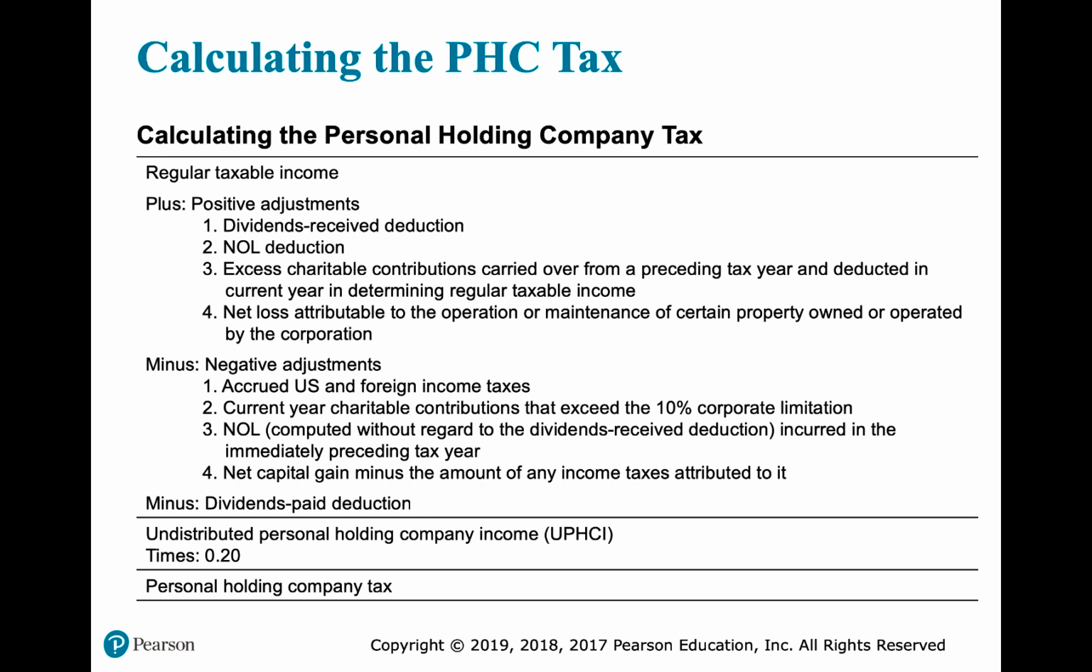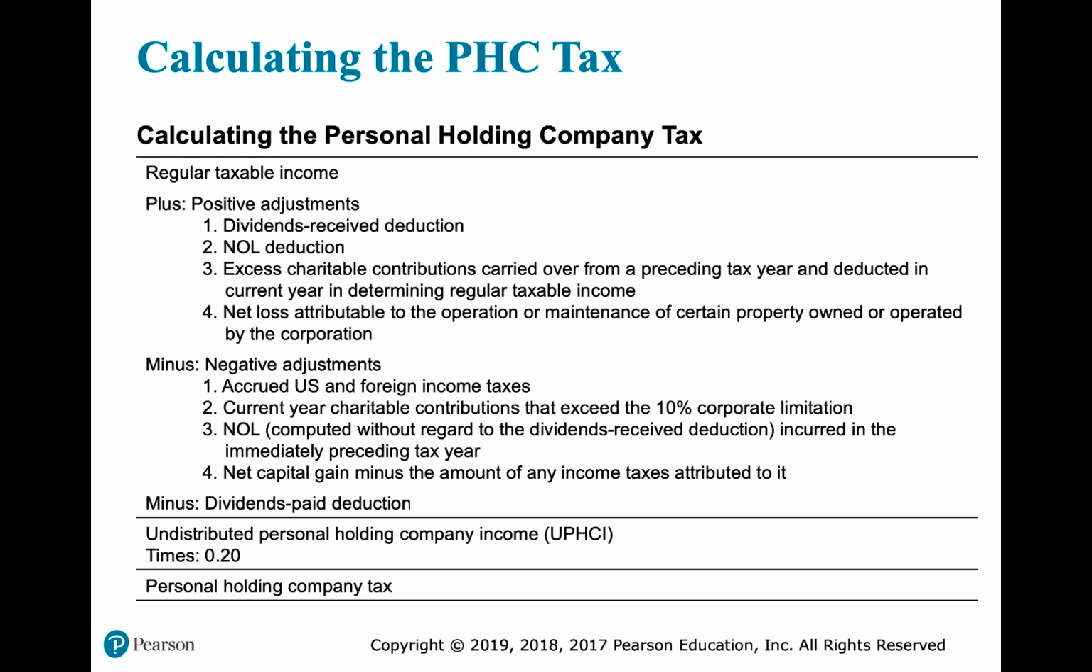The net operating loss computed without regard to the DRD incurred in the immediately preceding tax year. And again, this is the change in the way we deal with net operating losses between the corporate limitations and then the limitations that apply to the personal holding company. And then we subtract net capital gain minus the amount of any income taxes attributed to it. We subtract the dividends paid deduction.